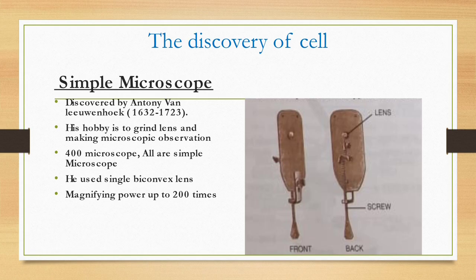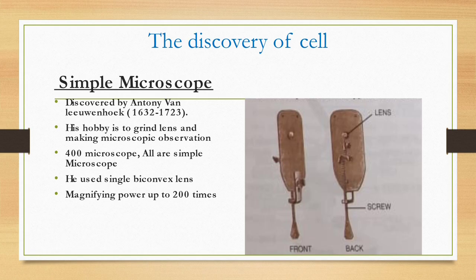The first microscope is the simple microscope. That is the first microscope, which was discovered by the Dutch scientist, 1632 to 1723. The scientist is Antony van Leeuwenhoek. So Antony van Leeuwenhoek discovered the first microscope.